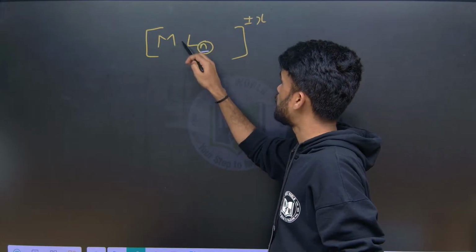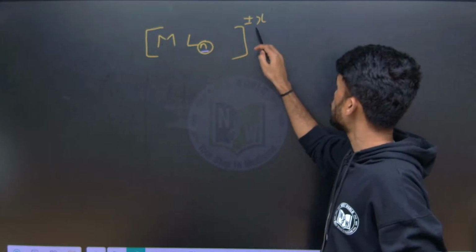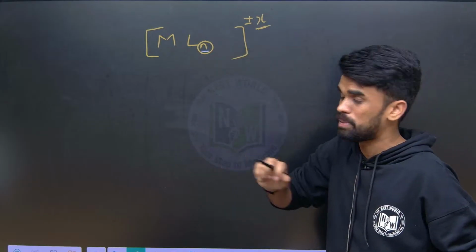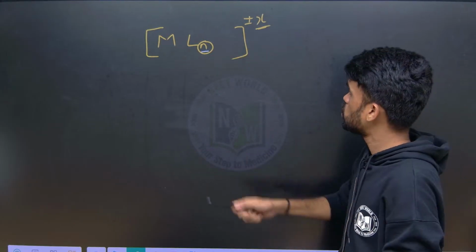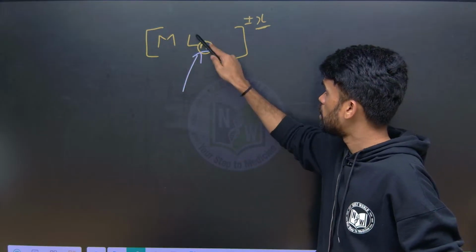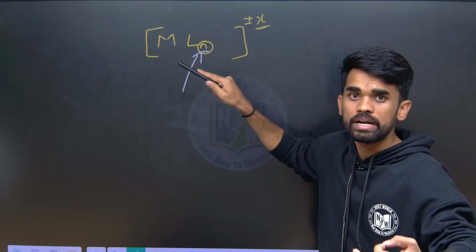N represents the number of ligands surrounded around this metal atom, and X represents the charge present on this metal complex. I hope it is clear. The number of ligands bound around the central atom is called its coordination number.